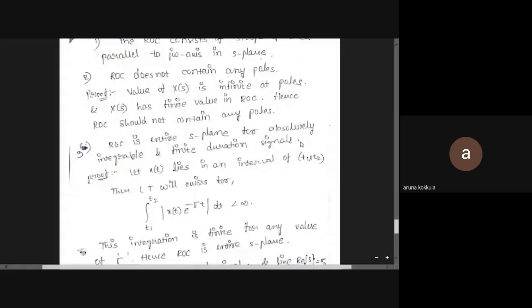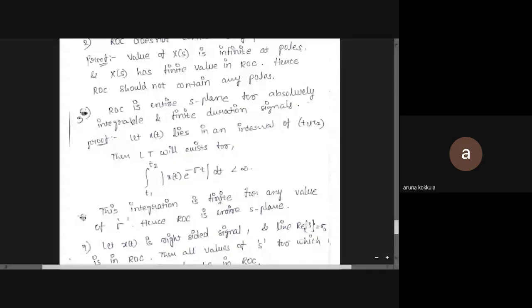Last but not the least, just see the properties of region of convergence. The ROC consists of the entire s plane for absolutely integrable and finite duration signals, for example, an impulse signal. And let x of t be a right-sided signal.